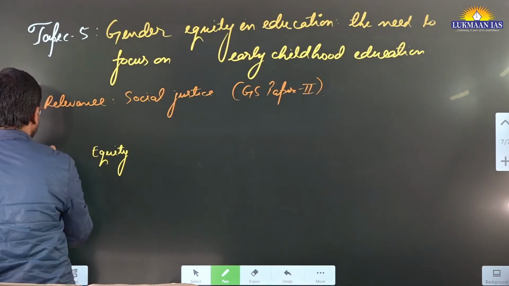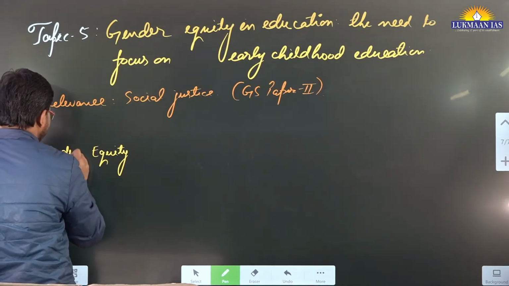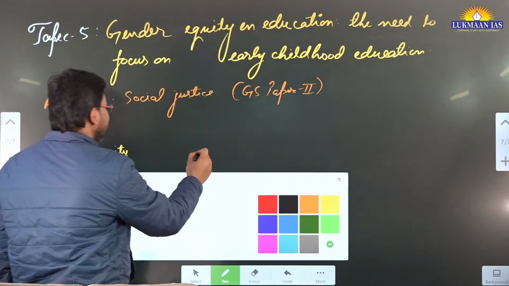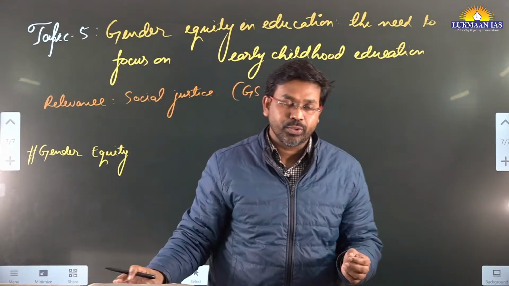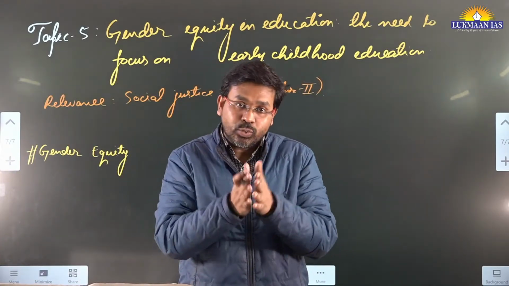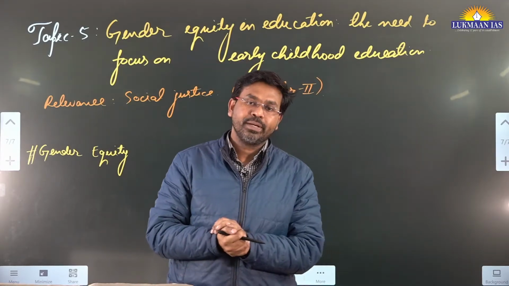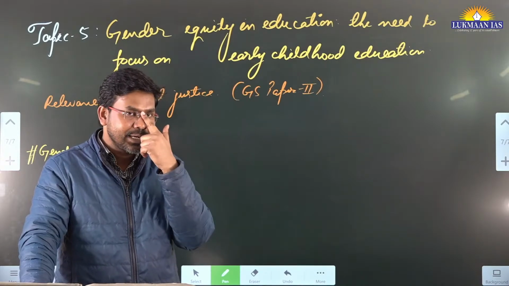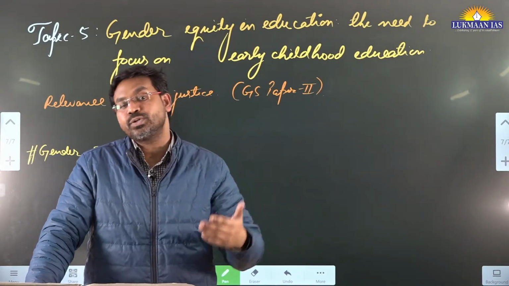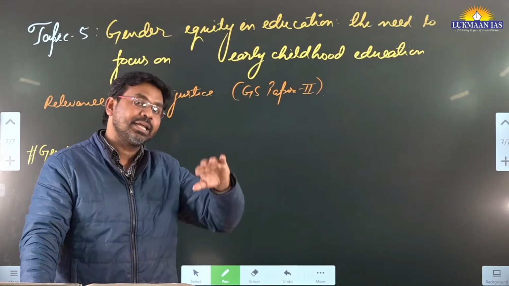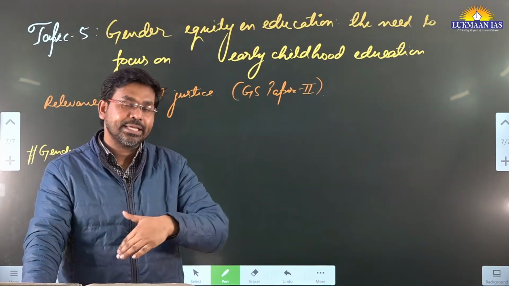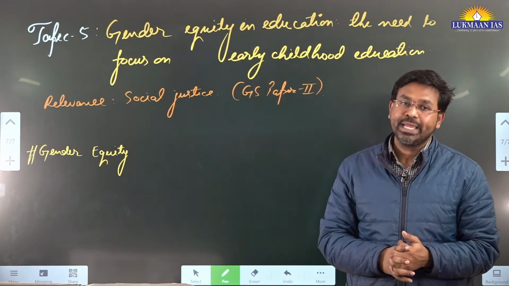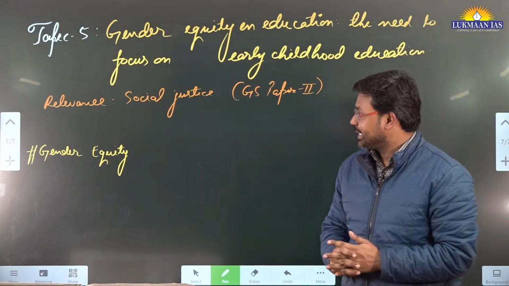When we talk about gender equity, we talk about access to basic facilities for different genders. In India, generally we consider 2 genders, males and females. Apart from this, there have been other genders recognized across the world. Although in India there was a case the Supreme Court of India was hearing, the Supreme Court of India has not legally recognized these genders.